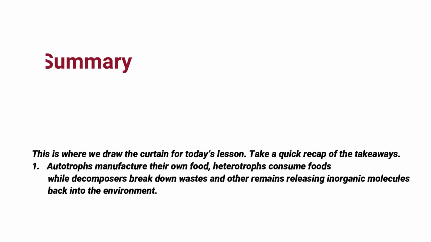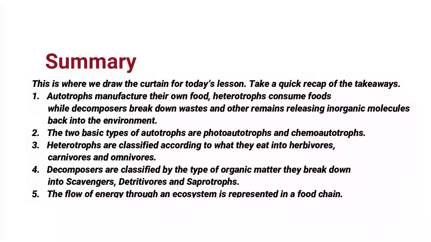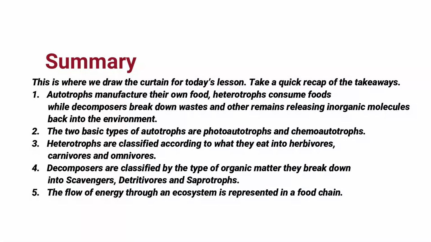This is where we draw the curtain for today's lesson. Let's take a quick recap of the takeaways. Autotrophs manufacture their own food. Heterotrophs consume food, while decomposers break down waste and other remnants, releasing inorganic molecules back into the environment. The two basic types of autotrophs are photoautotrophs and chemoautotrophs.